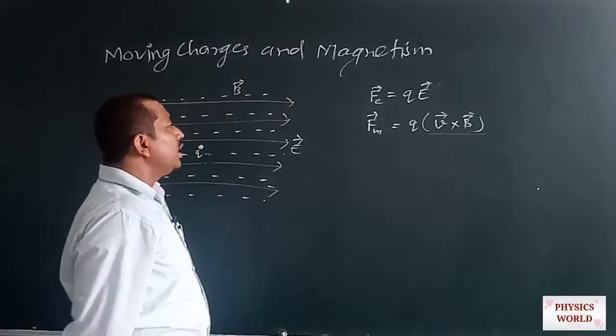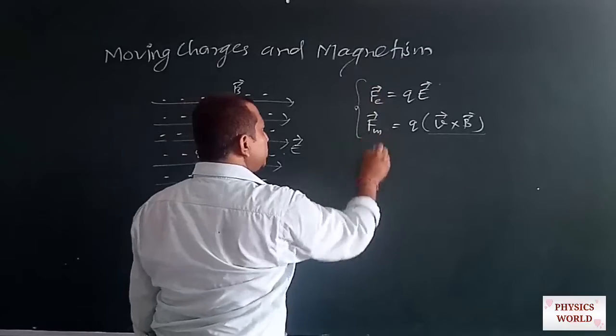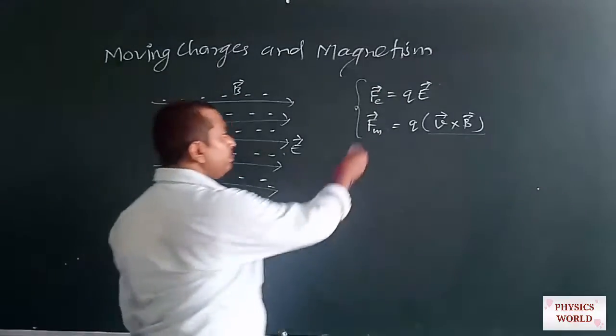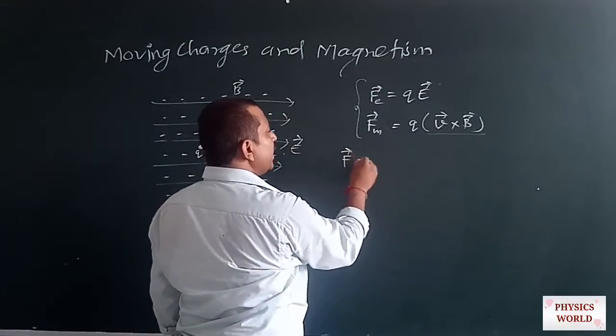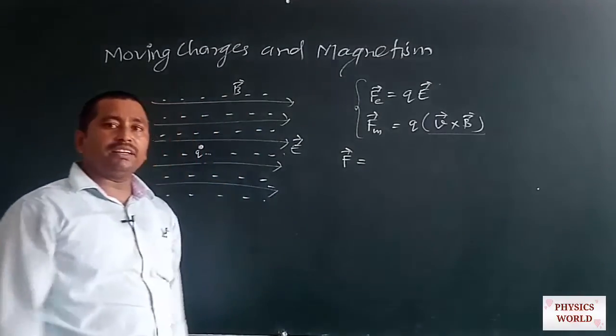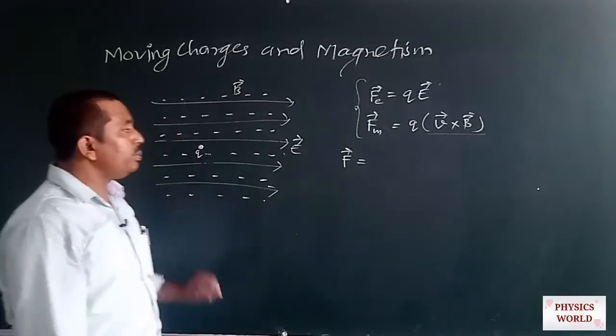Okay, so if we combine these two, then this will provide us the total force exerted on any charged particle which is moving in an electromagnetic field.